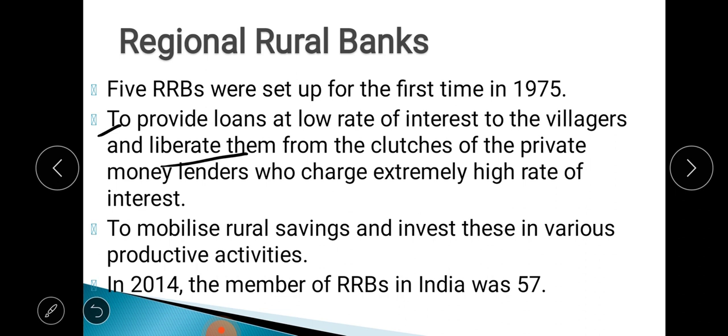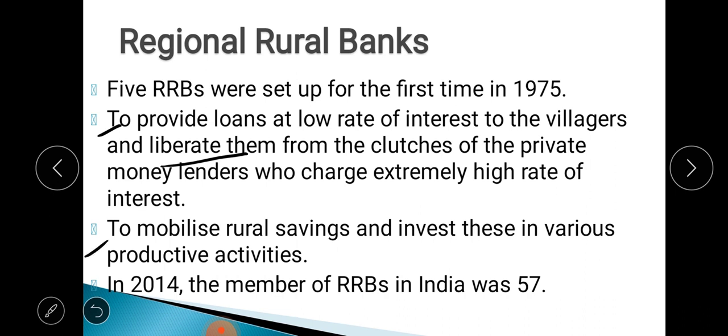Now the regional rural banks can provide loans to the villagers at a very low rate of interest. That means now the villagers, instead of going to the money lender, can go to the regional rural banks. It basically frees them from those money lenders. Now they don't have to go to the money lenders, who charge a very high rate of interest. Instead they can go to the regional rural banks. That is the first function.